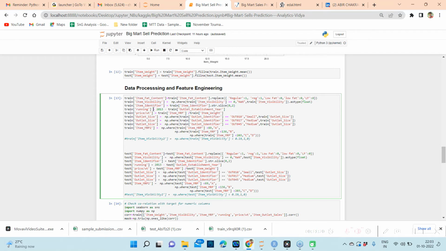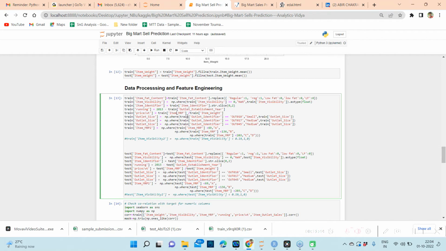Then I have created a new feature named running years from the establishment year, because it was mentioned in the problem statement that the data is from 2013, and I just subtracted the outlet establishment year, which can be used as a numeric column. Then I created another new column, price per weight.